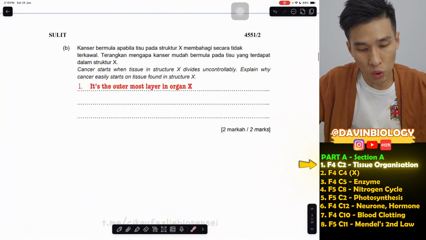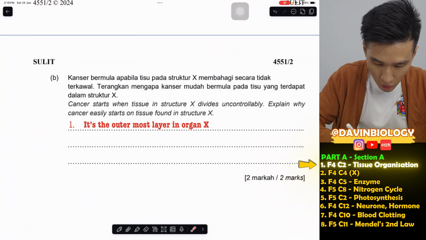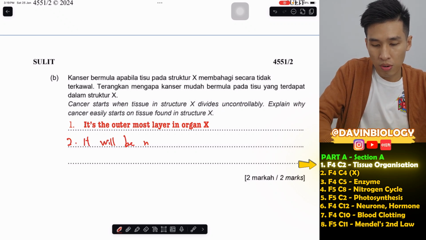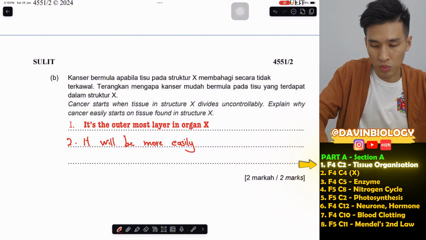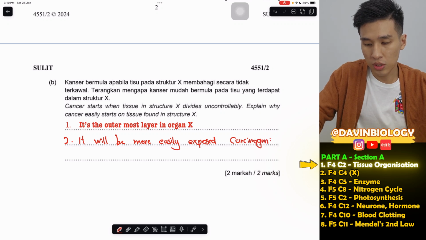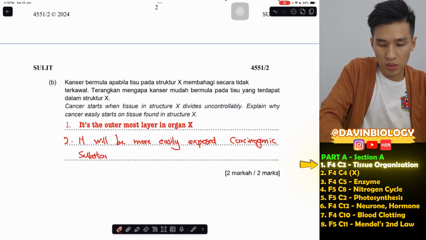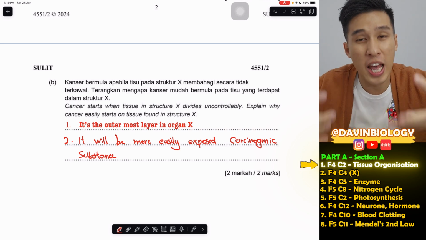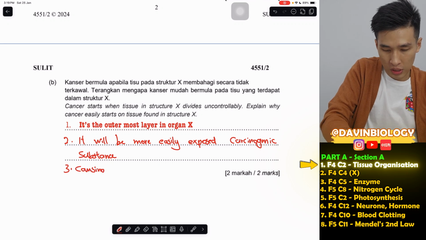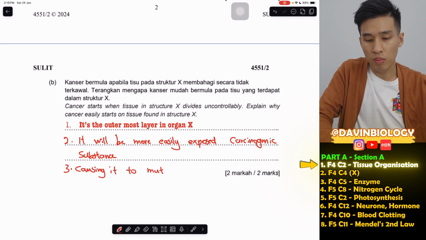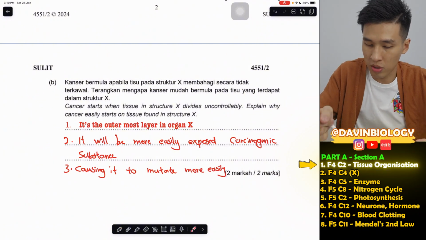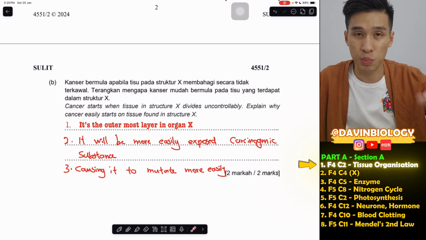So that is the reason. It is the outermost layer in the organ, so you can also say it will be more easily exposed to what we mentioned just now as the carcinogenic substance. So these cells will mutate more easily and divide by uncontrolled mitosis, causing it to mutate more easily. Nothing too difficult here. The first thing you have to say is the outermost layer is more exposed.